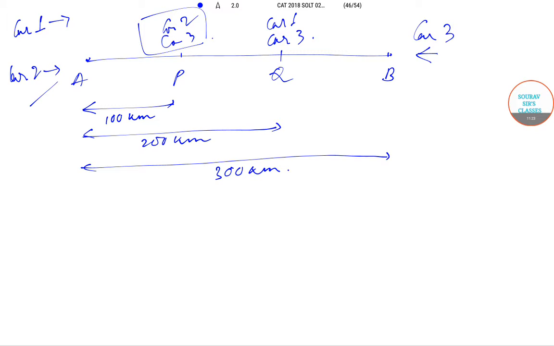Okay, so this is the scenario over here. In that case, we need to find out the ratio of the speed between car 1 and car 2.